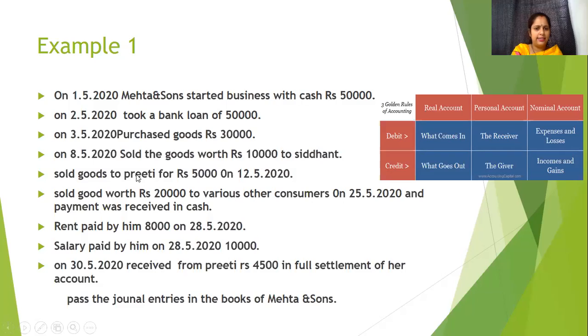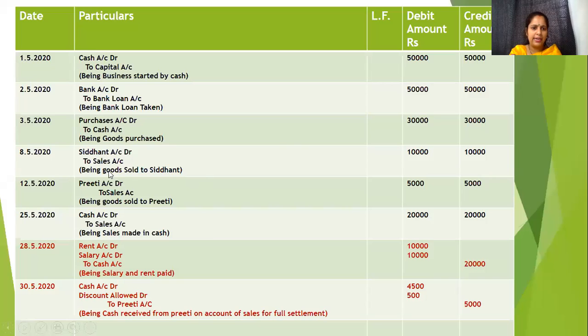Sales is generating income, therefore cash is coming in, therefore it is an income. Income means income and gains will be credited. So sales will be credited, Siddhant will be debited. Siddhant account debit to sales account. This is the manner we will write the journal entry. Siddhant account debit to sales account, amount, narration and date we have mentioned.